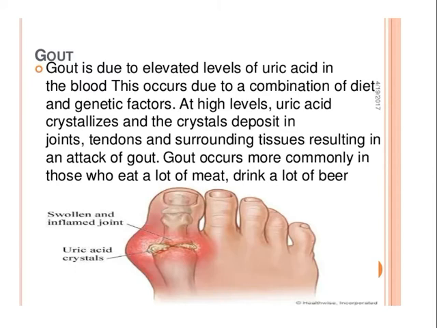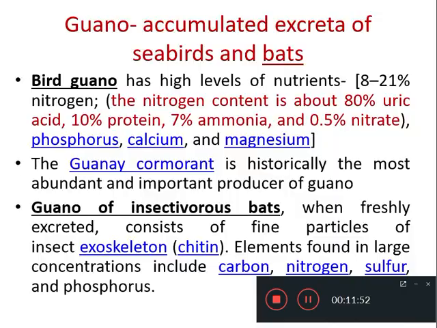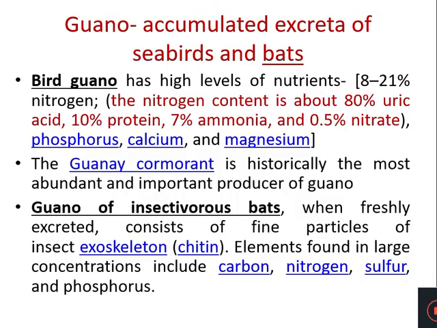Now let's take a detailed look at guano, which is the accumulated excreta of seabirds, bats, etc. As I already mentioned, in birds like cormorants, pelicans, and in certain bats, the uric acid is excreted as a phosphorus-rich fecal matter called guano. So we go to the bird guano.